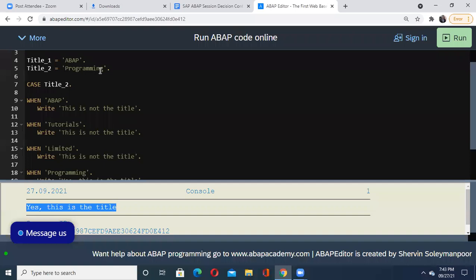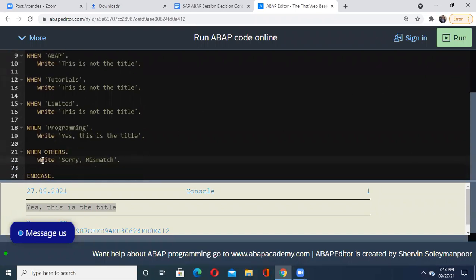Okay, now we'll simply try to do it like a program, nothing else. We know that in title 2, though I have written program here, there is not a single when case available which contains program. So what do we expect? We expect that it should go for this others case, that is the when others case. So when I execute it, now check the output.